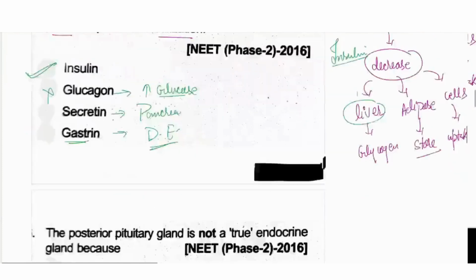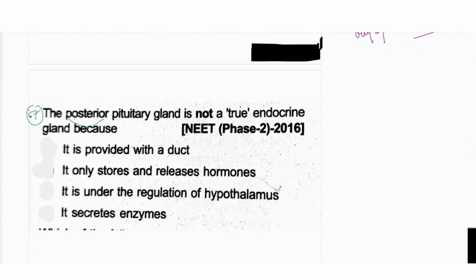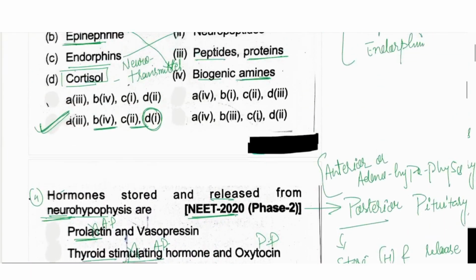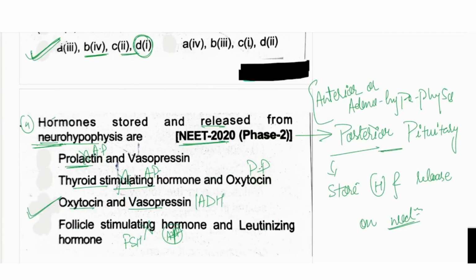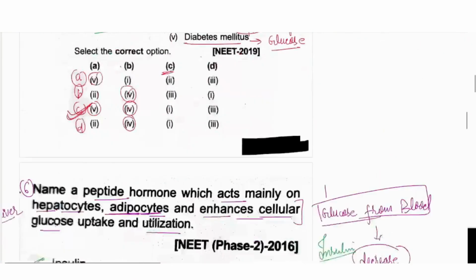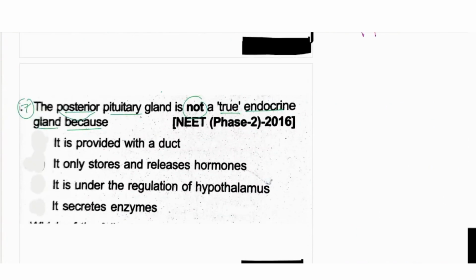Now next is question number 7. Posterior pituitary gland is not a true endocrine gland. Why? In the previous question also I told you that the posterior pituitary is able to store the hormone and can release it. This is the gland which is very special, which can hold the hormone. That is what they are asking in this question. Posterior pituitary is not a true endocrine gland because it has a specialty that it only stores and releases the hormone whenever needed. So because of that we will go with the second option.